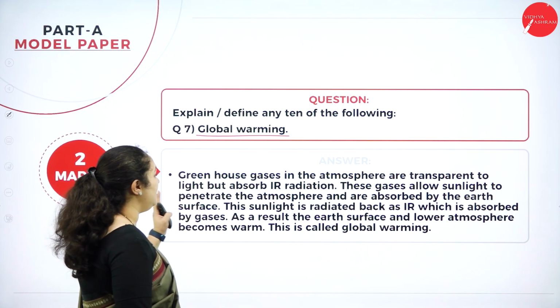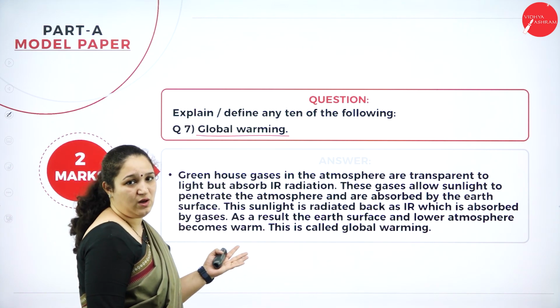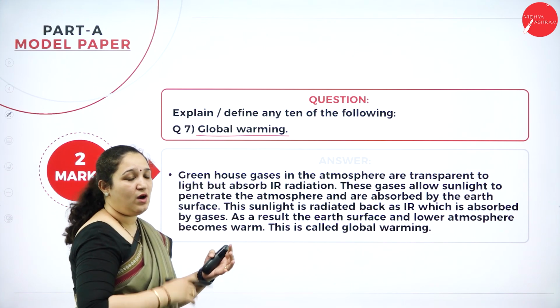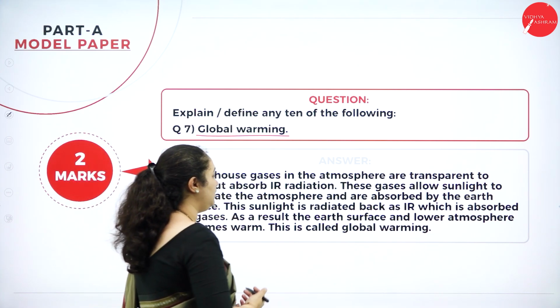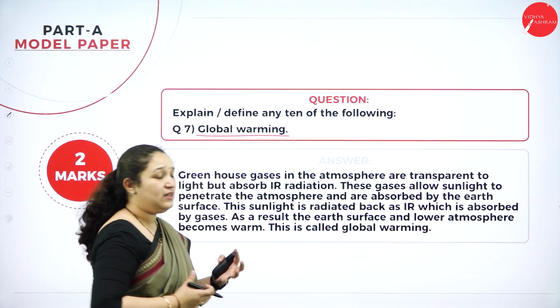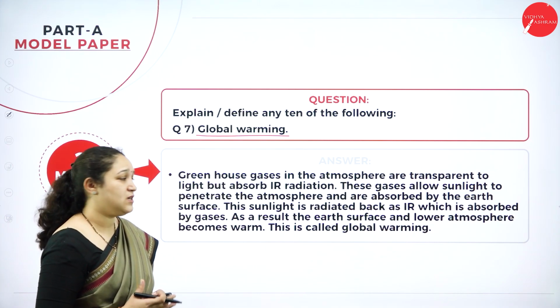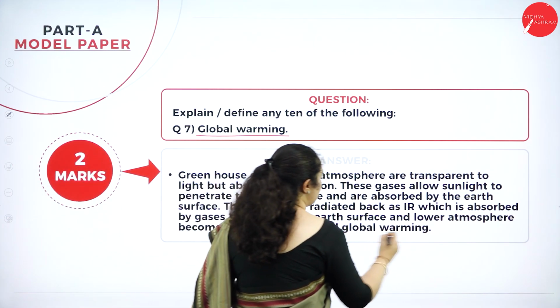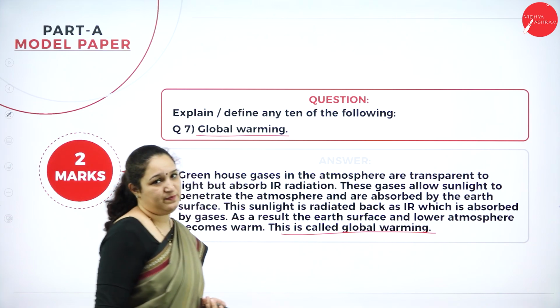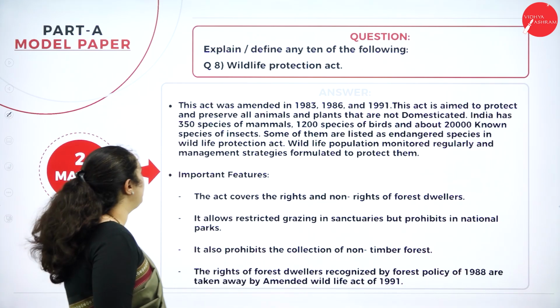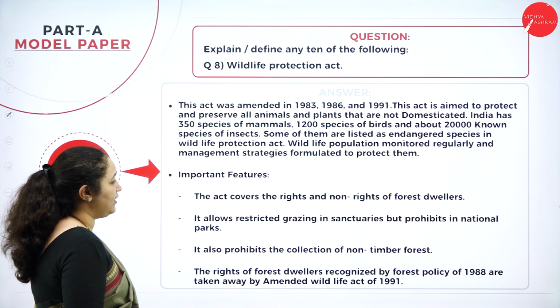Okay, so greenhouse gases: what are greenhouse gases and how are they leading to an increase in the temperature of the earth's surface, which we call global warming? You need to explain. Next, question number 8, Wildlife Protection Act.